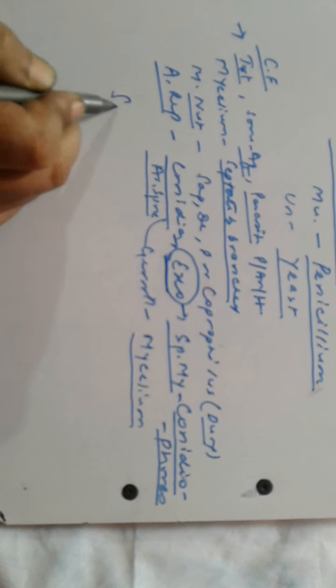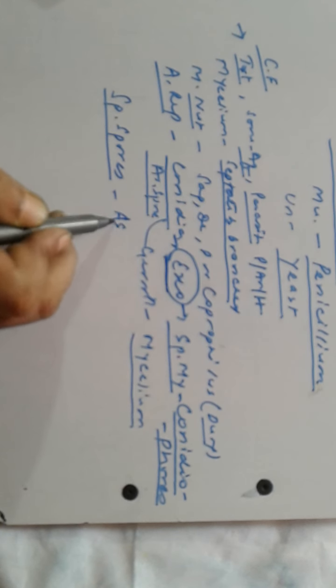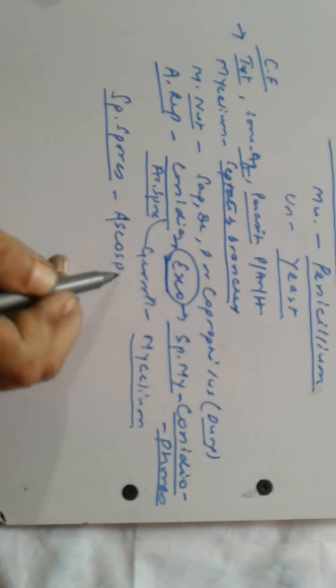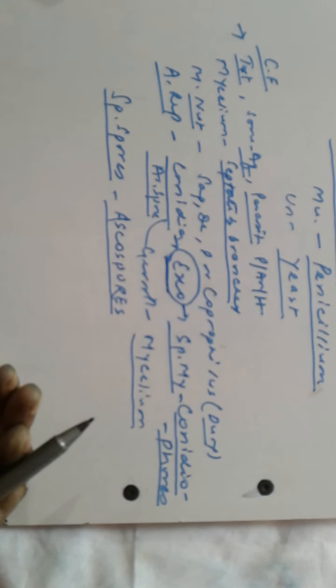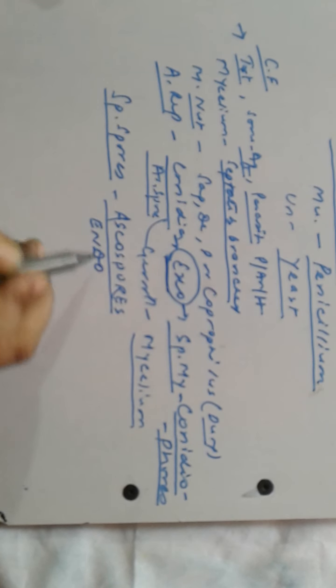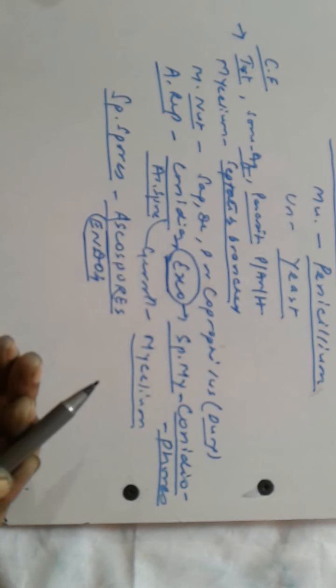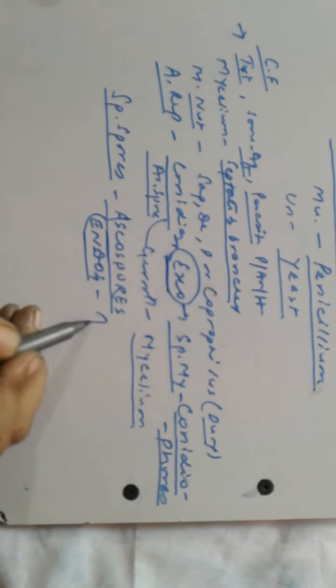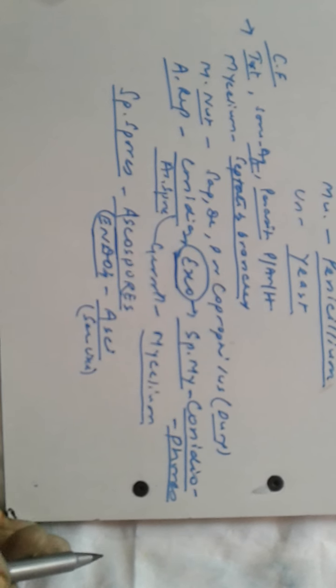There are special spores for sexual reproduction, known as ascospores, and they are produced endogenously inside asci, which are sac-like structures. Conidia were produced exogenously, outside the body.